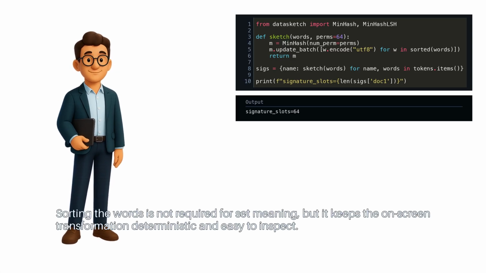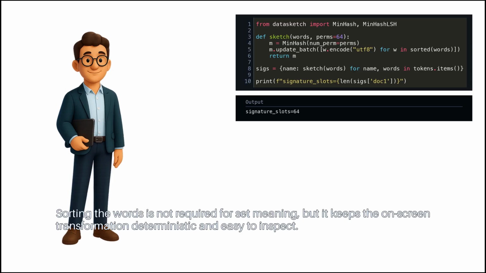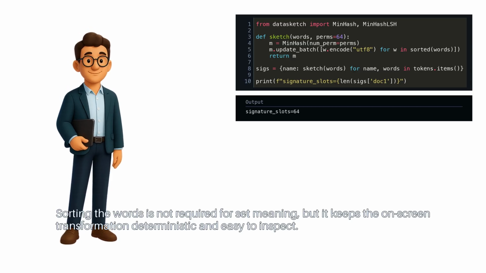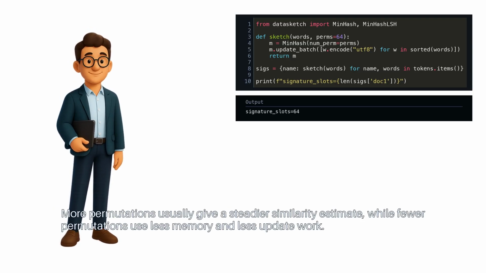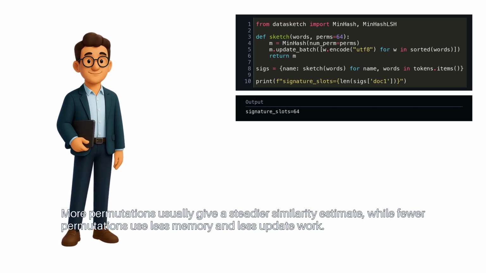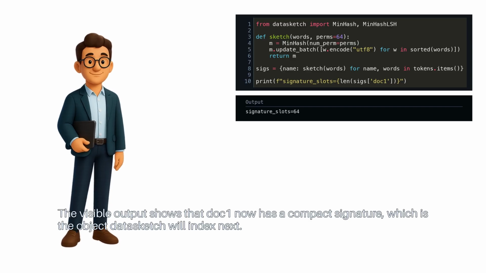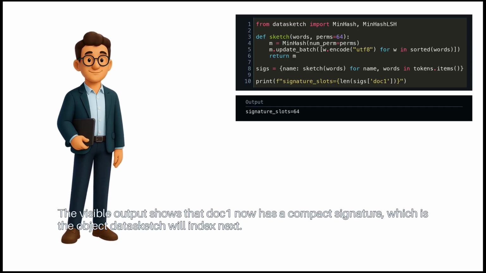Sorting the words is not required for set meaning, but it keeps the on-screen transformation deterministic and easy to inspect. More permutations usually give a steadier similarity estimate, while fewer permutations use less memory and less update work. The visible output shows that doc1 now has a compact signature, which is the object datasketch will index next.